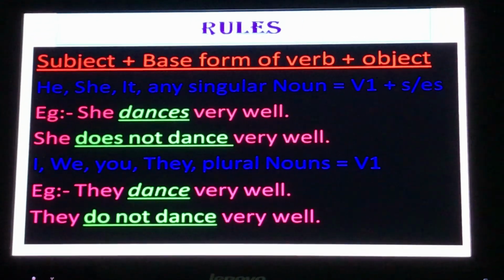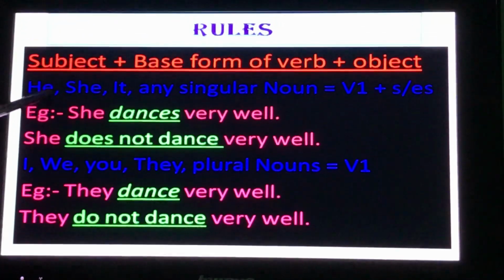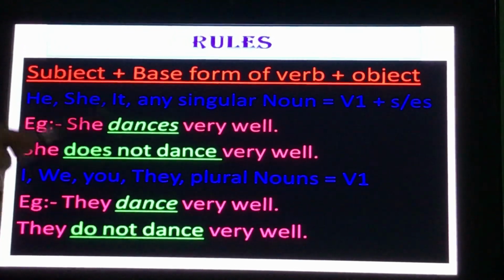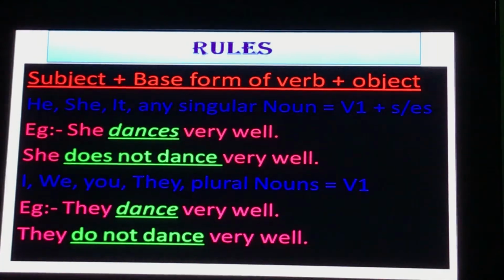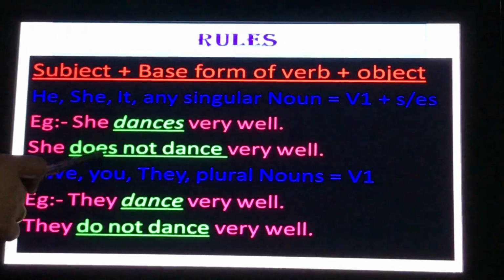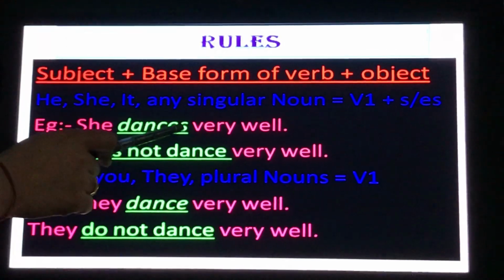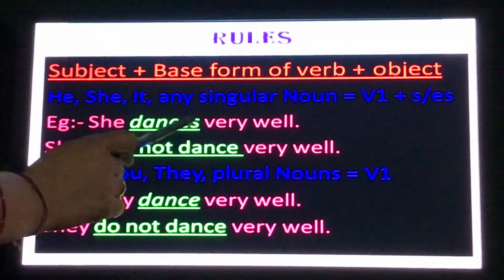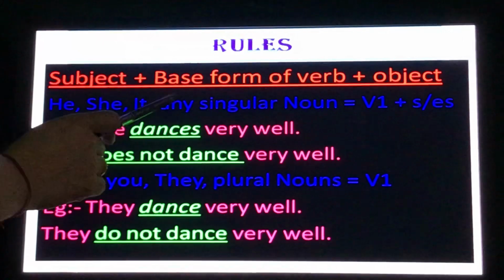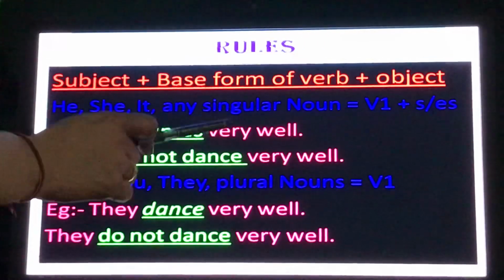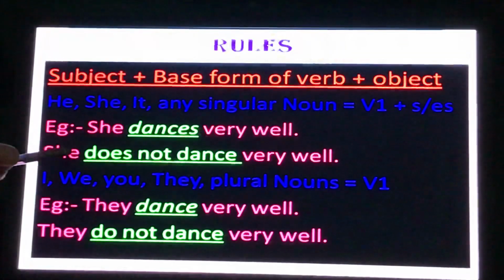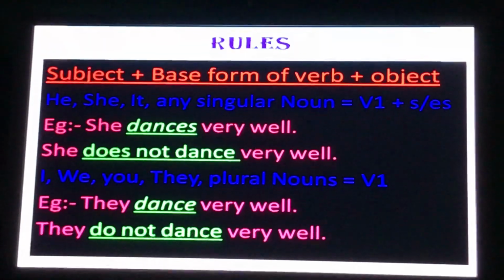In the same way, we can have he reads the newspaper. Reads, s is used with read because the subject is he. But if we want to make it negative, we will use does. As dances is there, we will convert it into dance, and this s will be used with do. That means with he, she, it or any singular noun, if we change it into negative, we will use doesn't or does not. She does not dance very well.